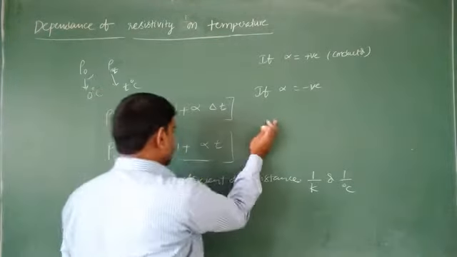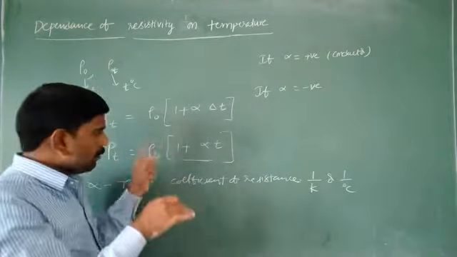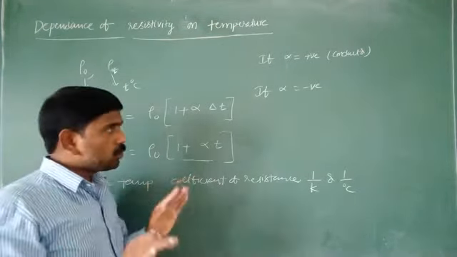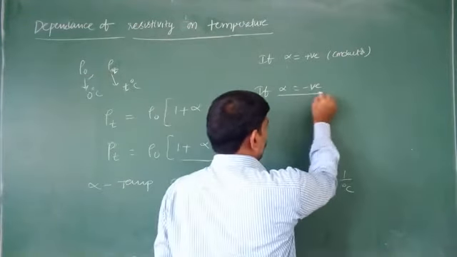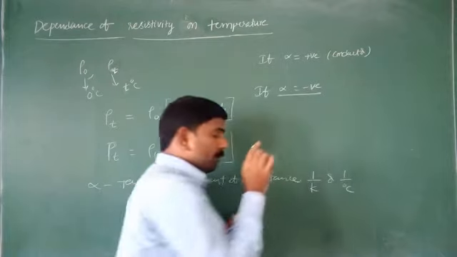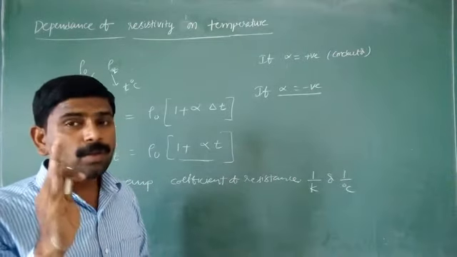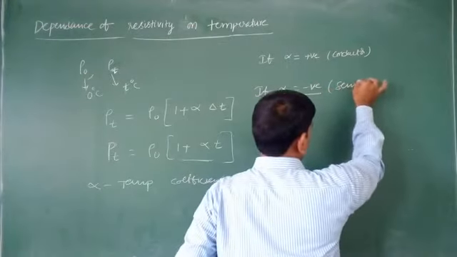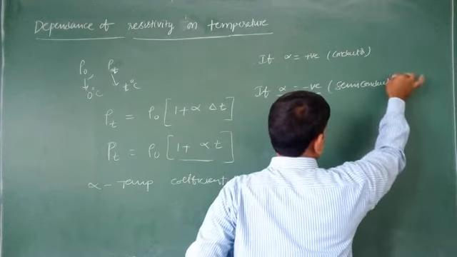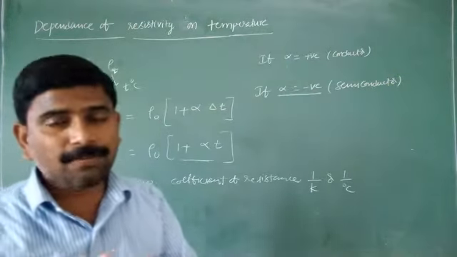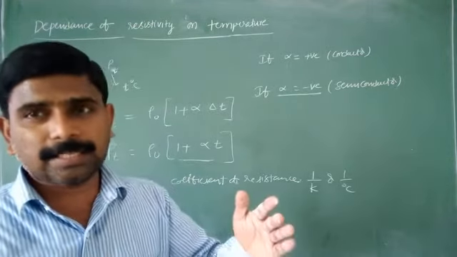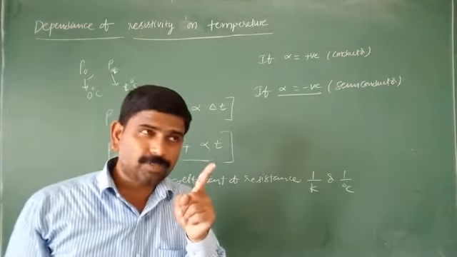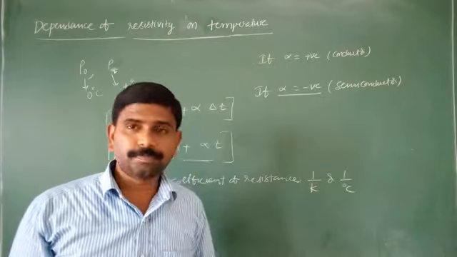So when this value is below 1, rho T is below the rho naught value. In which substances does alpha become negative? Alpha becomes negative for the semiconductors. In the case of semiconductors, when temperature increases, resistivity decreases. That we will learn in the semiconductors topic also.